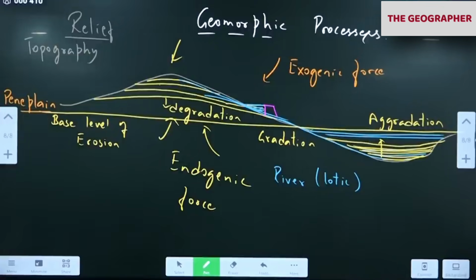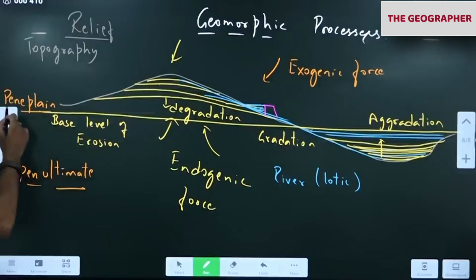Have you heard of the word penultimate? What does penultimate mean? Just before final. You remember this word. Ultimate is the end, final. Just before final is called penultimate. So peneplain also means the same, just before plain. An almost flat surface is called peneplain.